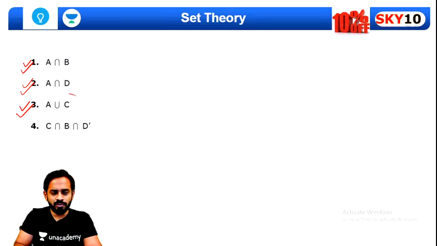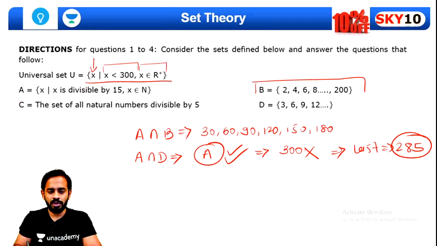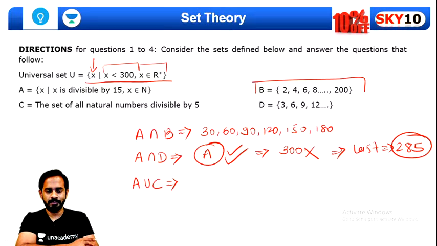Now the third question was A union C. Tell me, guys, what are the elements in A union C? The set of all natural numbers divisible by 5.